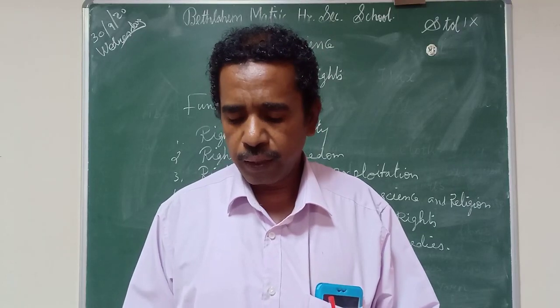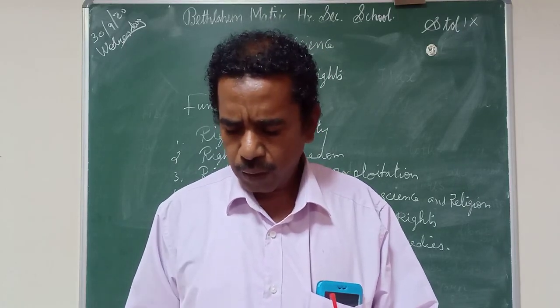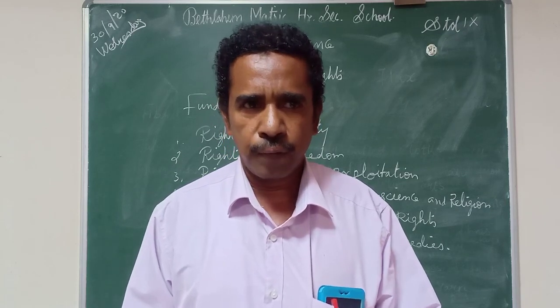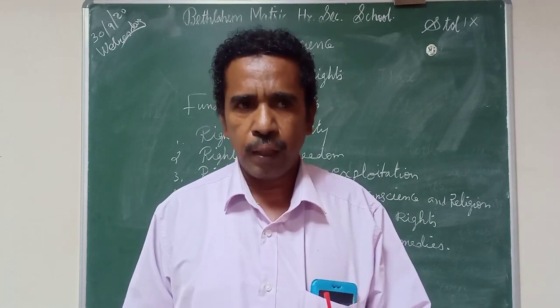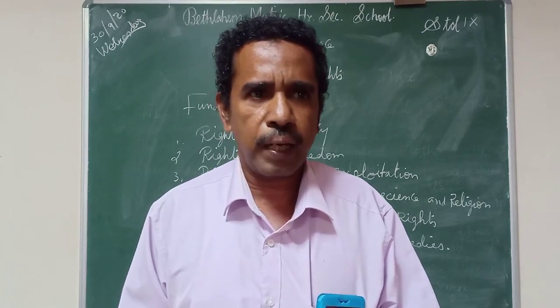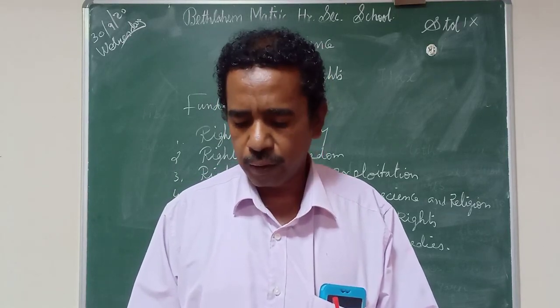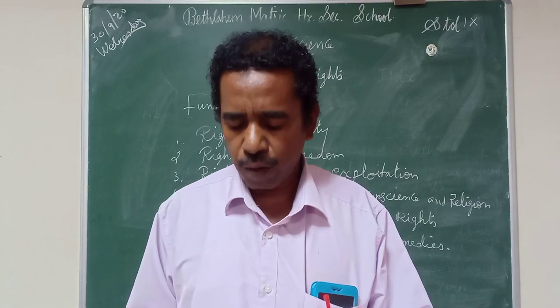So there was inequality in society. To protect people from this inequality and discrimination, the Constitution guaranteed one of the fundamental rights, that is the right to equality.